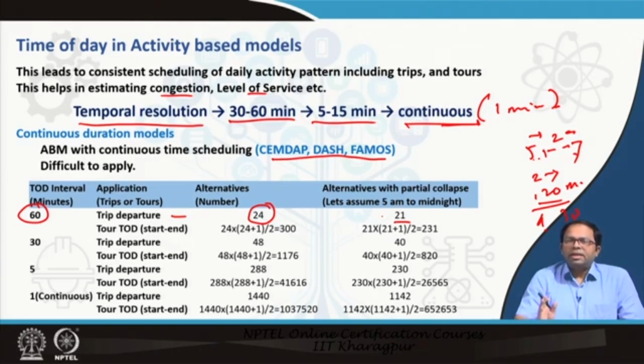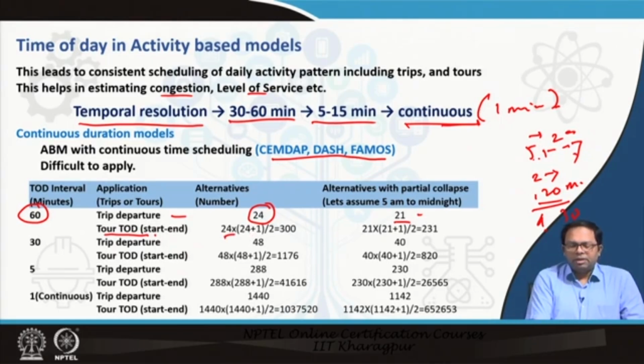It can start at 5, it can also end at 12. So in between we have 21 options to choose from if it is hourly options, right? Now, this is for trip departure, but if I consider a tour, a tour has a start and an end. So if I determine the start and end time of a tour, then how many options?